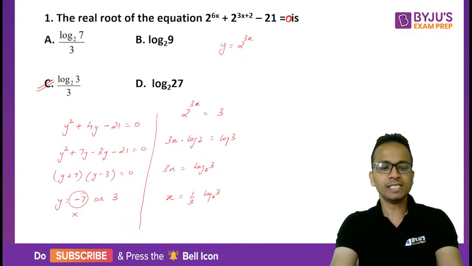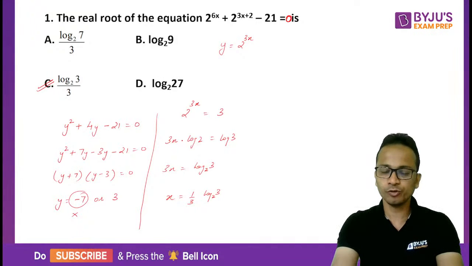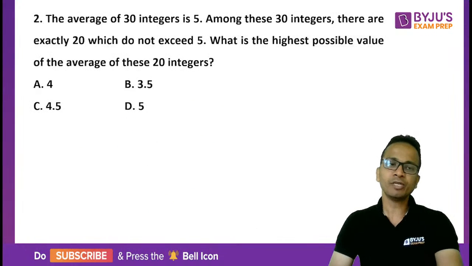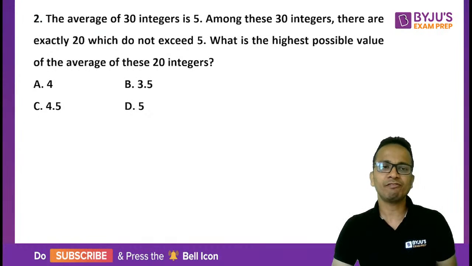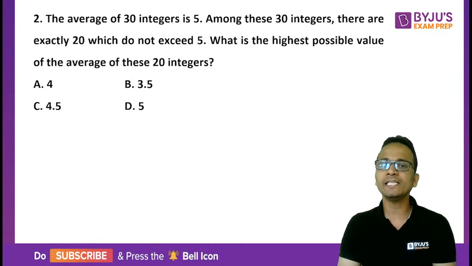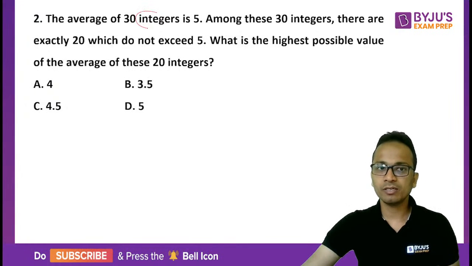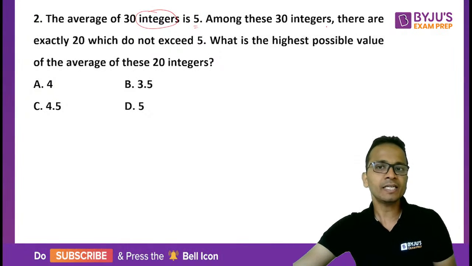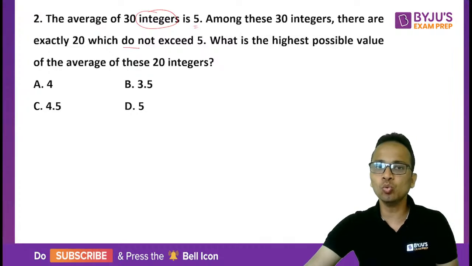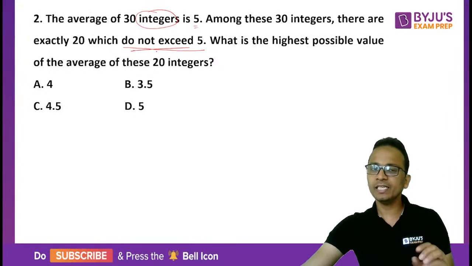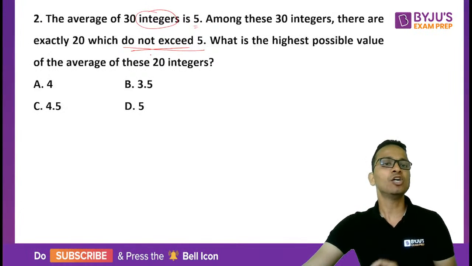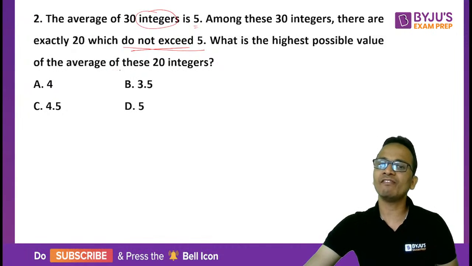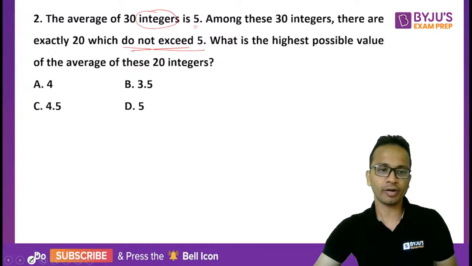Okay. Now with this, let's move on to question number 2. All of you, please read, interpret, and solve the question carefully. So question number 2, a very easy question on the concept of averages. The question says that the average of 30 integers, note it down, you are given integers, is 5. Among these 30 integers, there are exactly 20 which do not exceed 5. Okay. So what is the highest possible value of the average of these 20 integers that we are talking about?